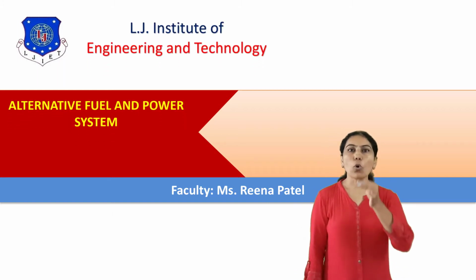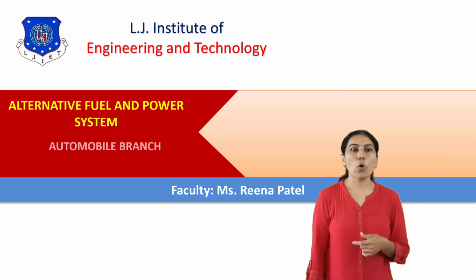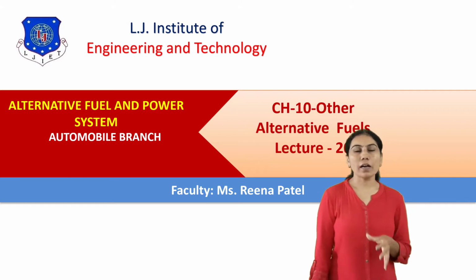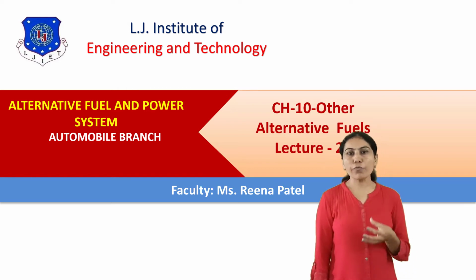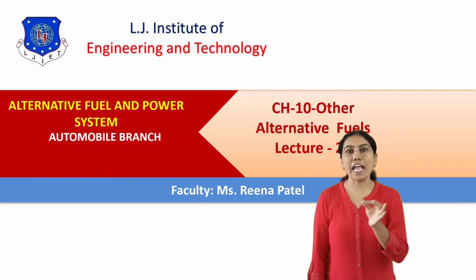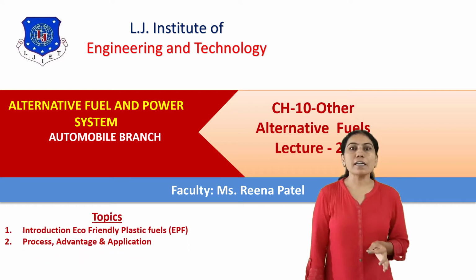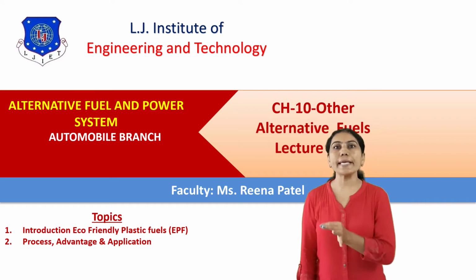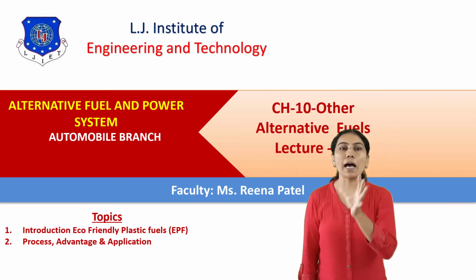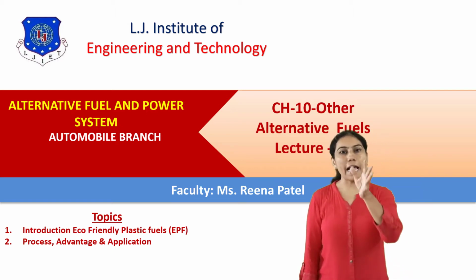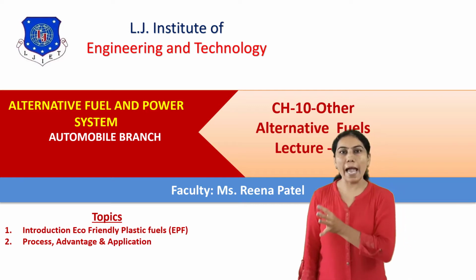Our subject is alternative fuel and power system in the automobile branch. Today we will discuss chapter number 10, other alternative fuels. There are two types of other alternative fuel, EPF and DME. Today's topic is the introduction of EPF, which means eco-friendly plastic fuel, and the process, advantages and applications of EPF.